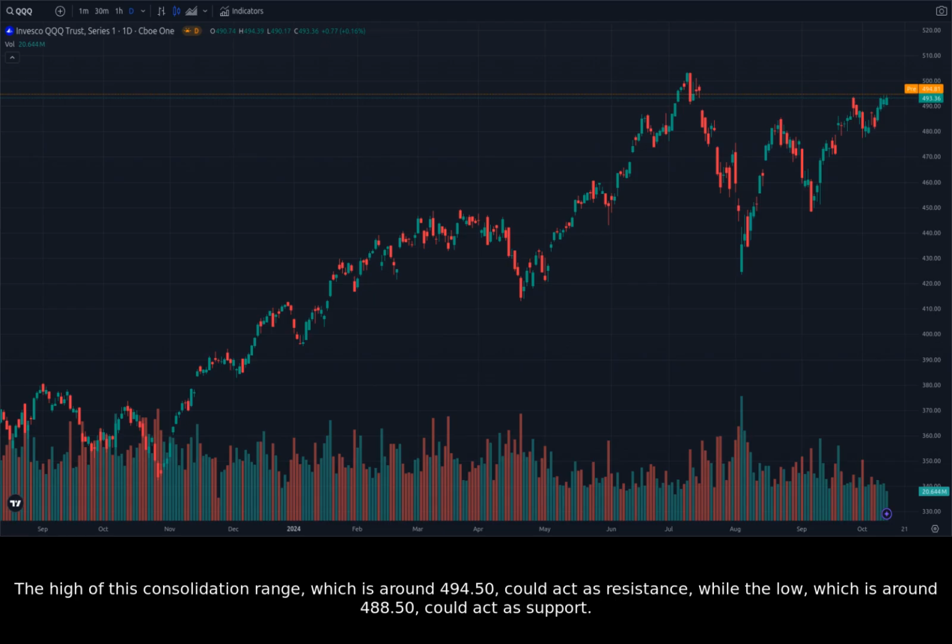The high of this consolidation range, which is around 494.50, could act as resistance, while the low, which is around 488.50, could act as support.